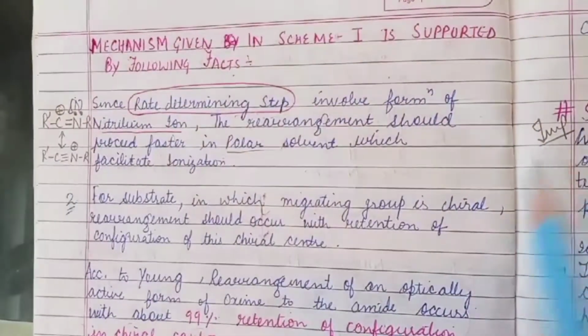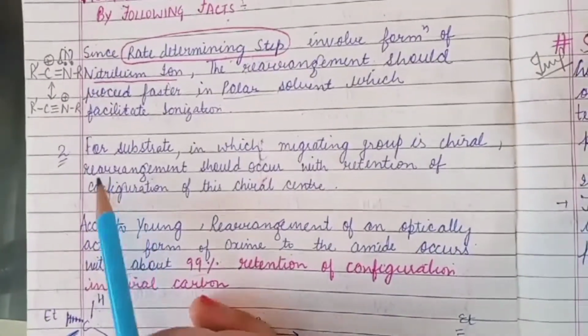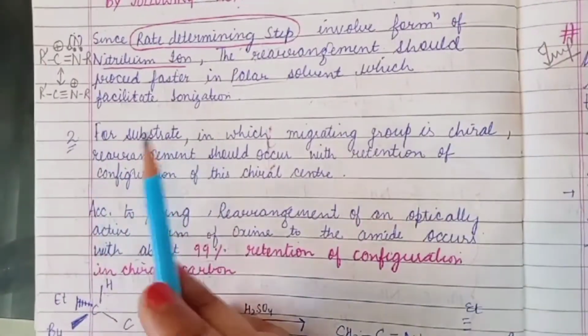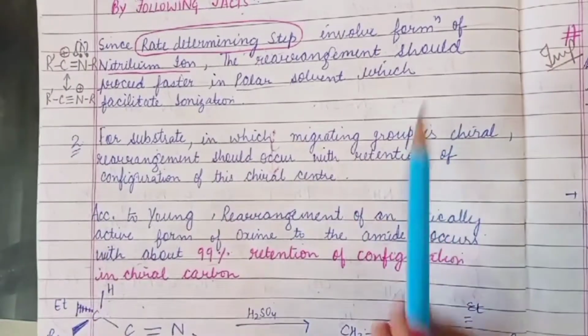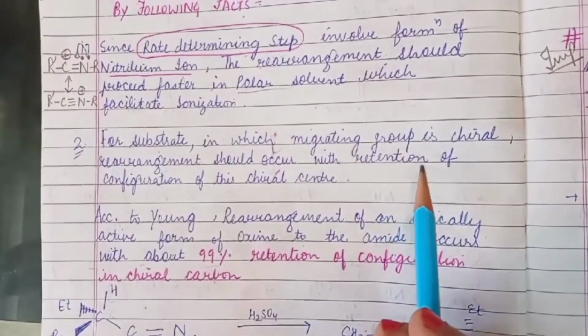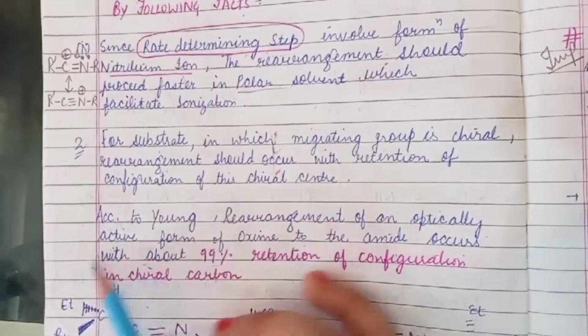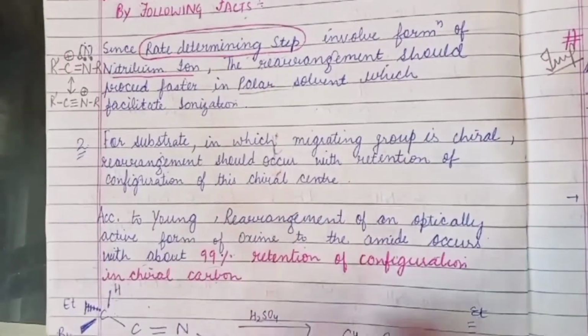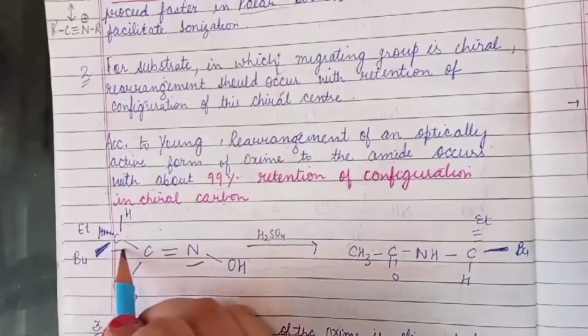The second fact is that if you have taken a substrate in which the migratory group is chiral, the migratory substituent which is migrating to the nitrogen atom, if it is chiral.